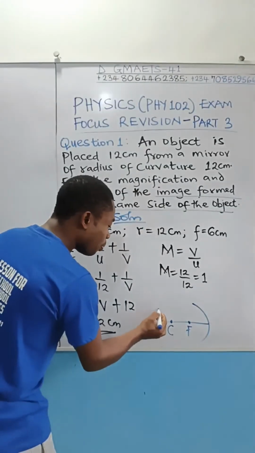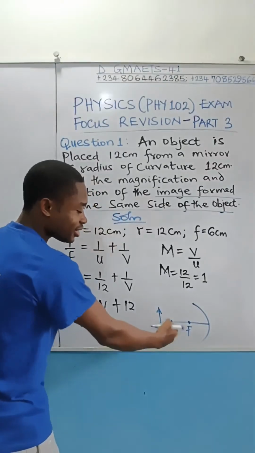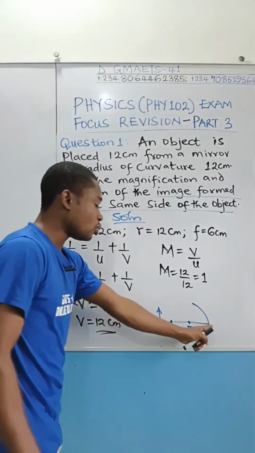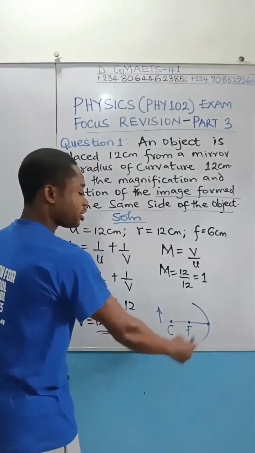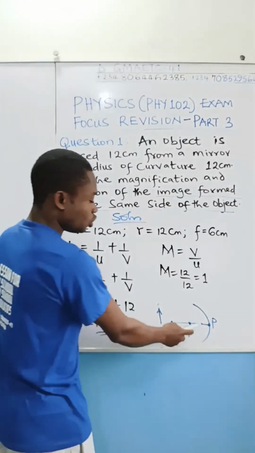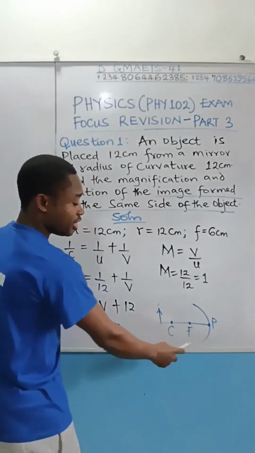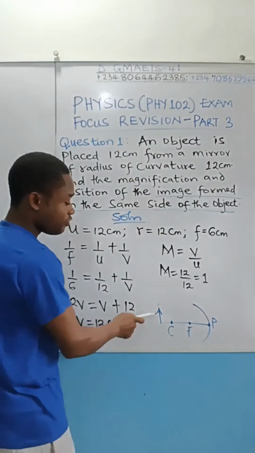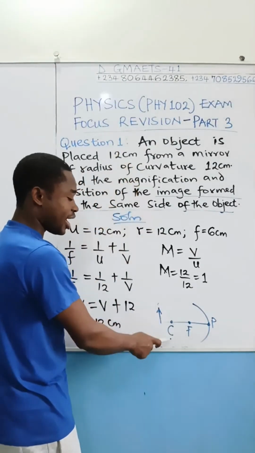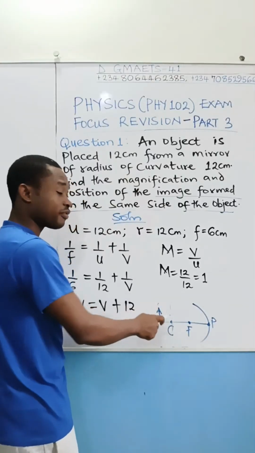If you place an object here, that is after the center of curvature, measured away from the pole, the image will form somewhere around here, and the image will be diminished. If you move the object to the center of curvature, which is this case now, the image will be the same size and will be on that center of curvature.